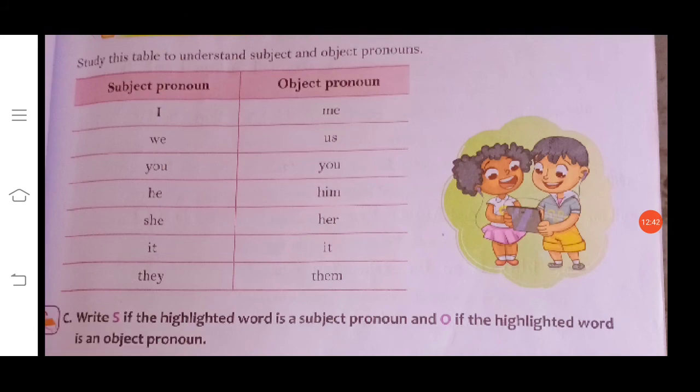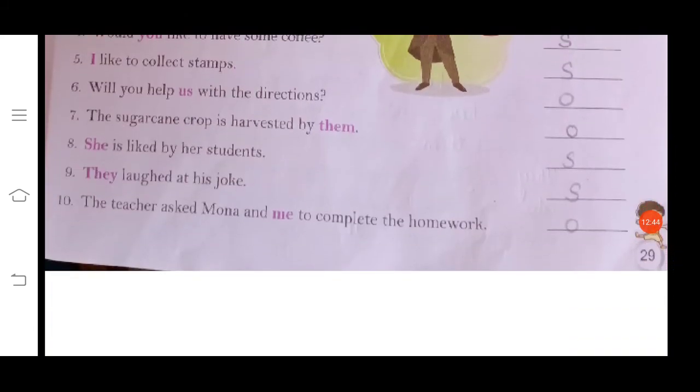Number 7, the sugarcane crop is harvested by them. That is object pronoun. Number 8, she is liked by her students. She is subject pronoun. Number 9, they laughed at his joke. They is subject pronoun.